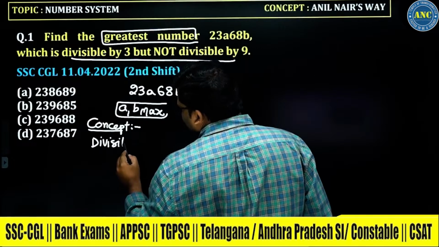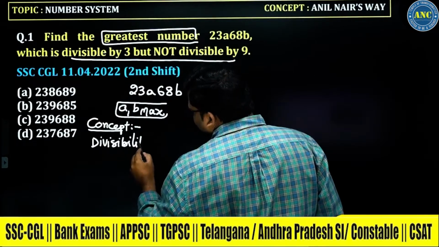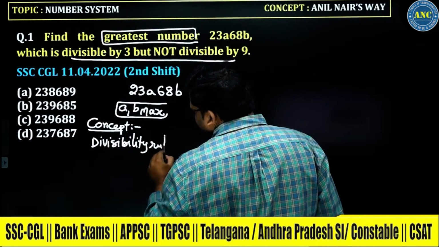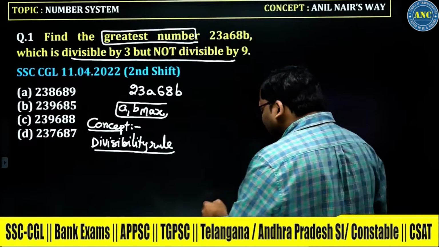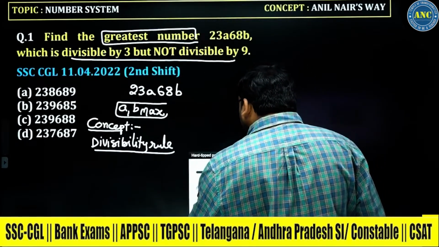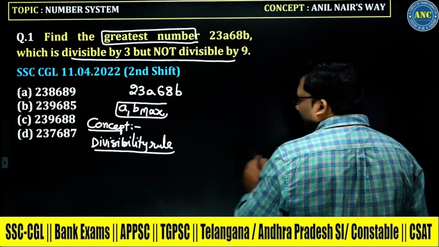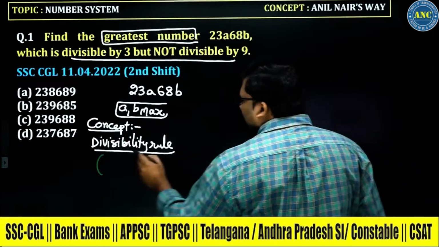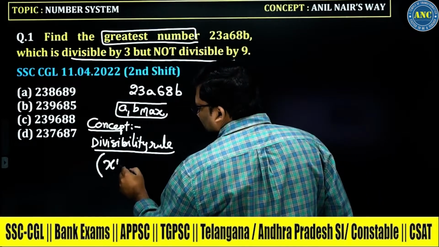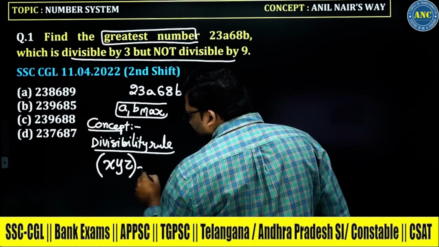Divisibility rule. How is this divisibility rule for 3 generated? Let me take a simple number. I am taking a random 3-digit number, which is XYZ in base system 10.